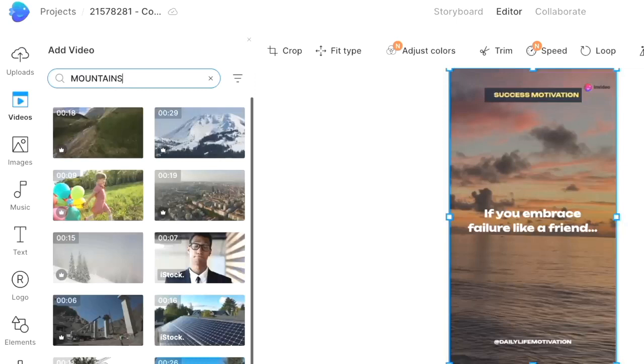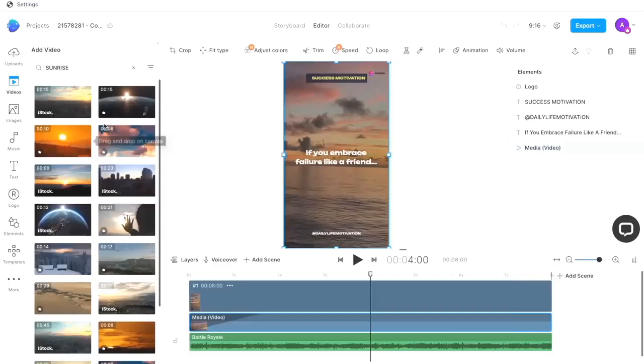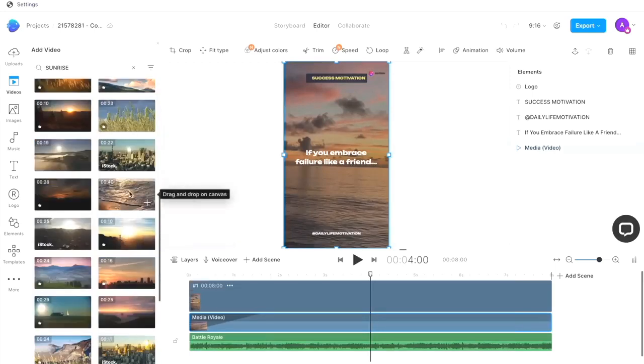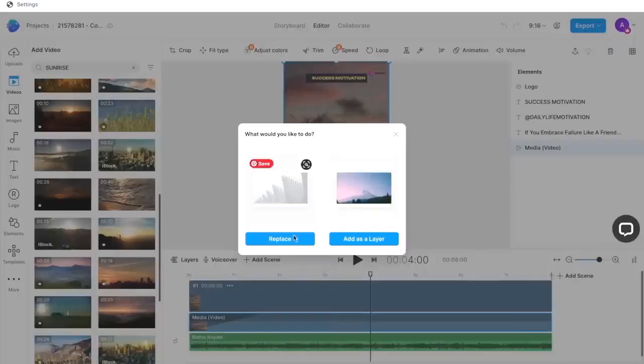We basically want something that is calming to look at and helps the viewer focus on the text itself. So I'm going to search for a sunrise time-lapse or a sunrise video. And now we'll scroll through to find one that we like. I like this one. And now I'm simply going to drag this clip from here onto the canvas. This opens a pop-up window where I want to hit replace.